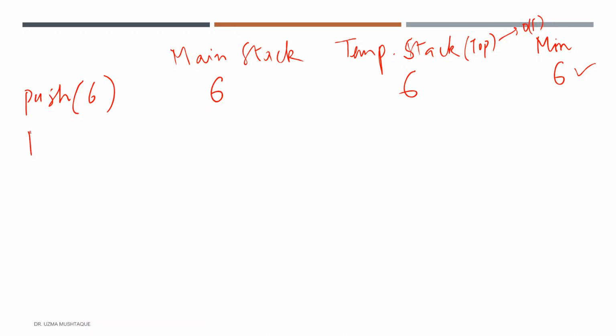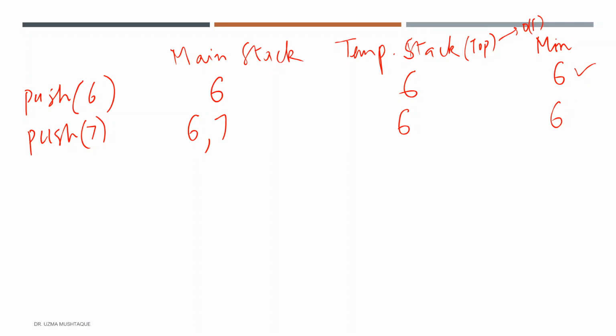Now let's look at some more examples before we actually start implementing the code. Let's say I'm doing a push 7, right? So main stack would just behave as a normal stack, but here some kind of operation must exist that will check whether that 7 is less than or equal to this, right? So 7 is greater than 6. This temporary stack will not allow that push. And again, the min operation will return the top element of this temporary stack, which is 6 again. And this is an order 1 operation, right?